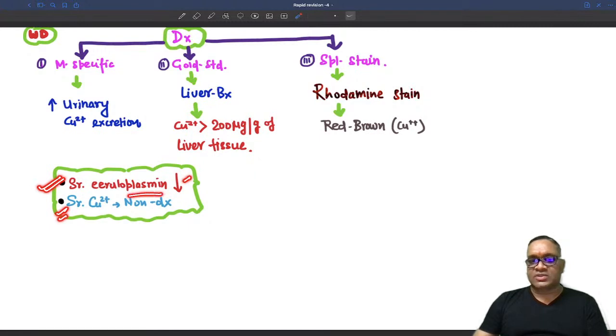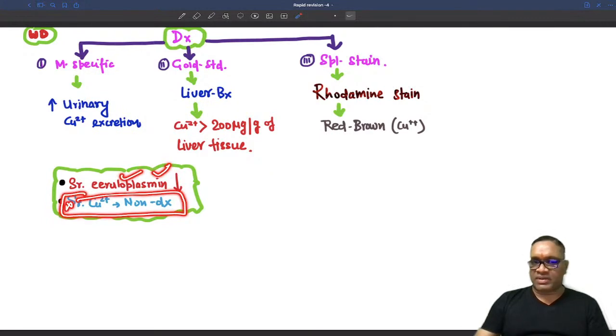Serum copper level is non-diagnostic because it will be variable. It can be increased, it can be decreased, it can be normal. So this is an AIIMS question. Serum copper level is non-diagnostic. Ceruloplasmin is diagnostic, but copper level is non-diagnostic in Wilson disease.